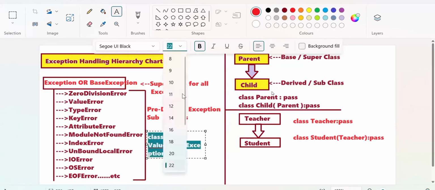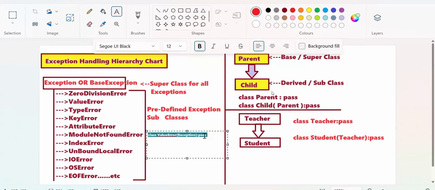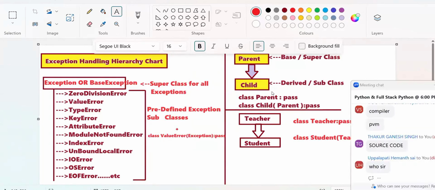I'm just trying to help you understand, and I will say a little more. You observe it: class ValueError of Exception, pass. How many steps are there? Number 1, ValueError: choose the name of the class. Number 2, inherit from where? Exception. A class child is one thing; taking the parent class is the second step.